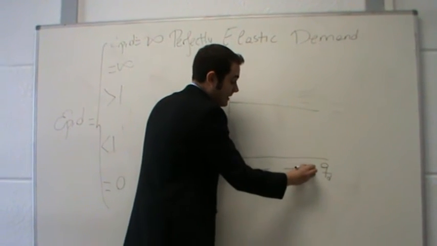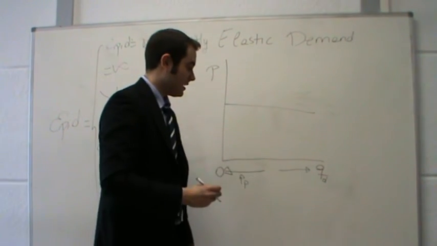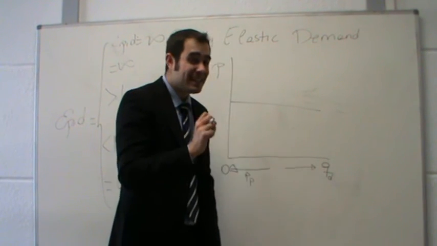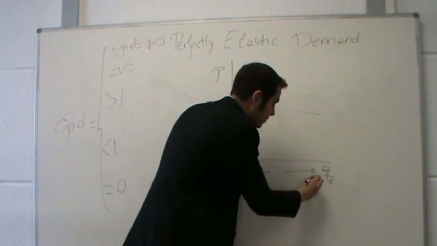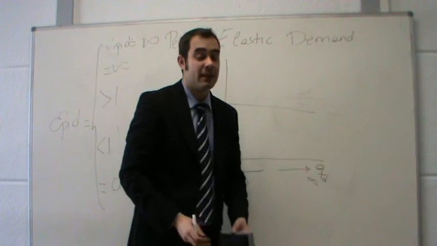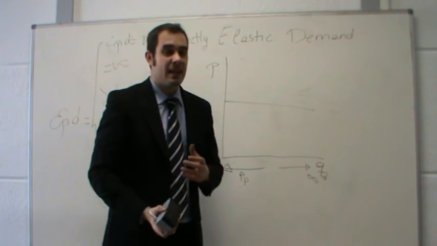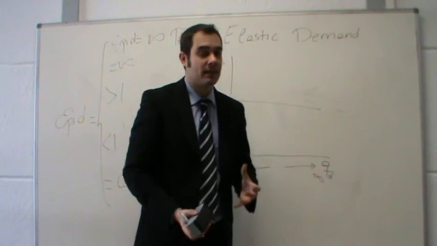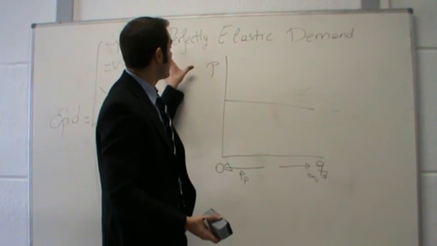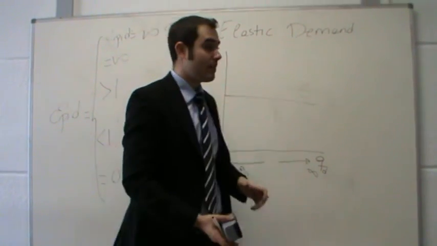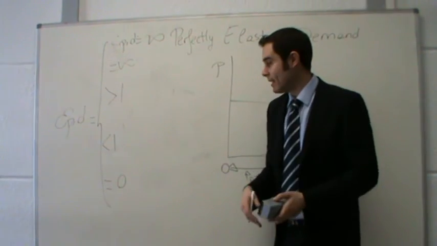In case we decrease prices just a little, the quantity demanded goes to infinity. The effect of a variation in prices is very huge on the quantity demanded. We are dealing with an extreme case, the case in which the price elasticity of the demand takes value infinity.